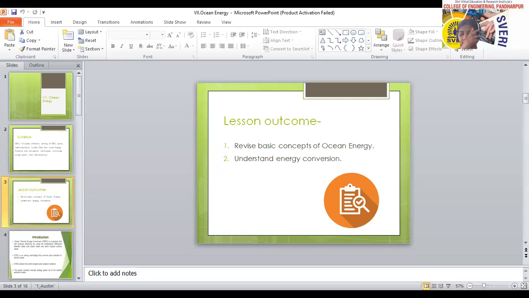Okay, let us see. After completing this unit, you will be able to revise the basic concepts of the ocean energy, and you will understand how the energy should be converted into electricity. That is, the thermal energy converted into electricity.